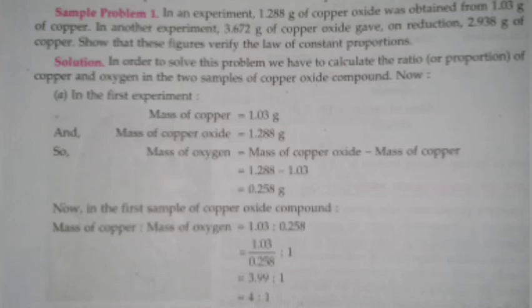Let's discuss a sample problem. 1.288 gram of copper oxide was obtained from 1.03 gram of copper, and in another experiment 3.672 gram of copper oxide gave on reduction 2.938 gram of copper. Verify the law of constant proportion. In the first case, we calculate the mass of oxygen by subtracting the mass of copper from that of copper oxide, and then the ratio of copper and oxygen is found to be 4:1.